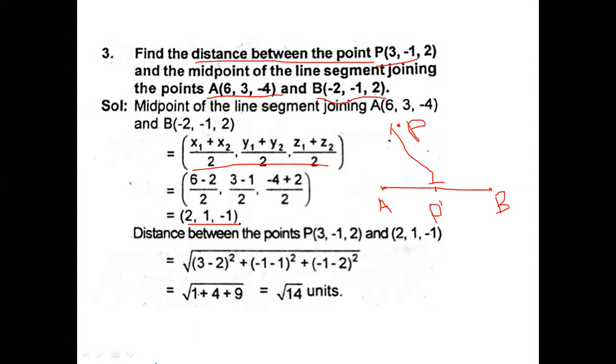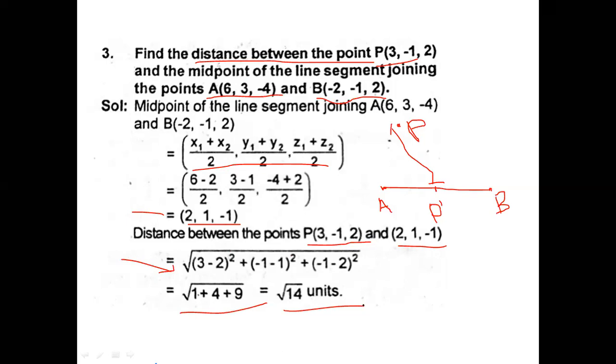So the distance between the point P and this midpoint will be root of (x2 minus x1) square plus (y2 minus y1) square plus (z2 minus z1) square. So it will be (3 minus 2) whole square plus (1 minus 1) whole square... plus (-1 minus 2) whole square. That will be root of 1 plus 4 plus 9, that is root 14 units.